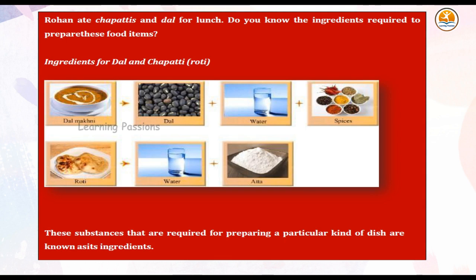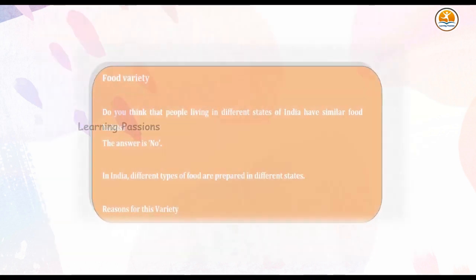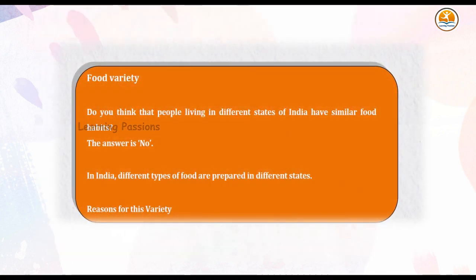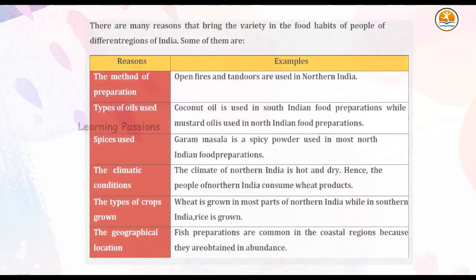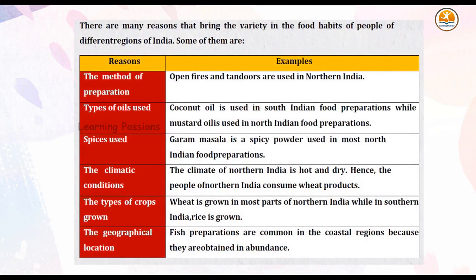Food variety. Do you think that people living in different states of India have similar food habits? The answer is no. In India, different types of food are prepared in different states. Reasons for this variety. There are many reasons that bring the variety in the food habits of people of different regions of India. Some of them are the method of preparation.